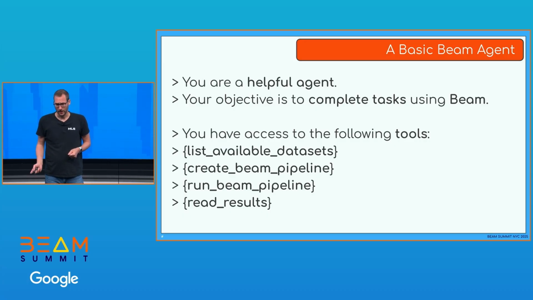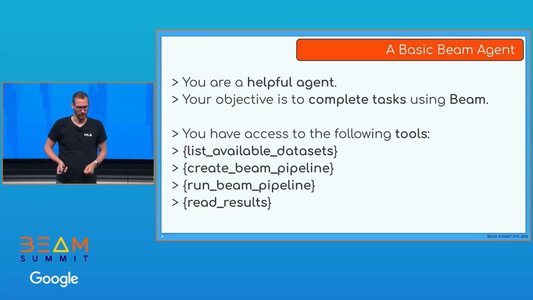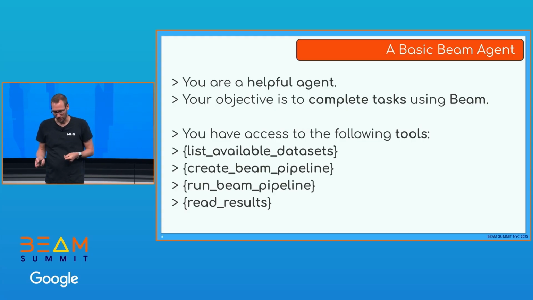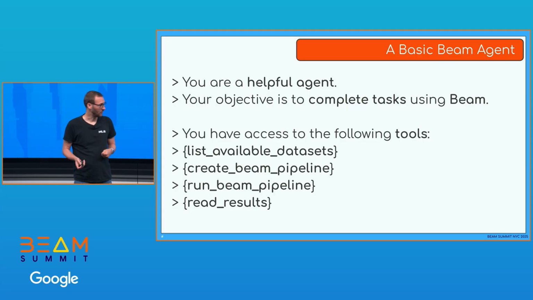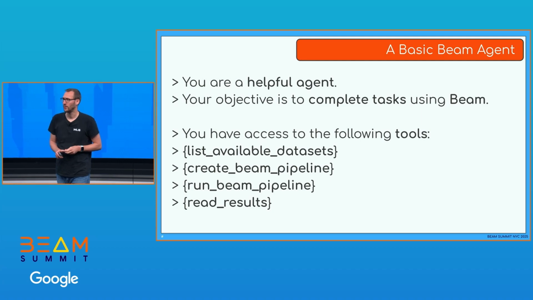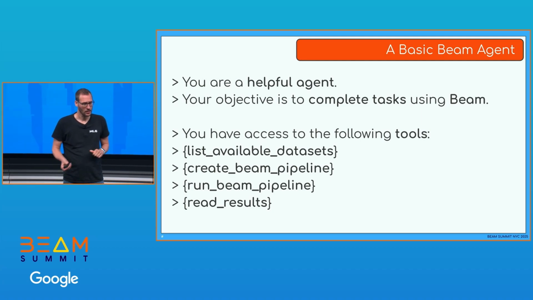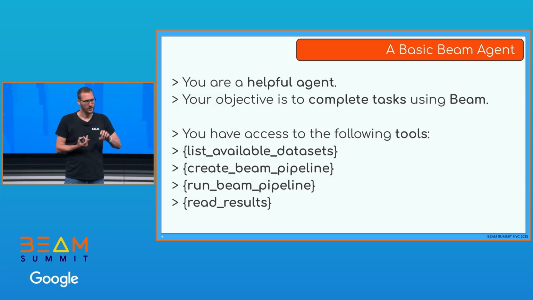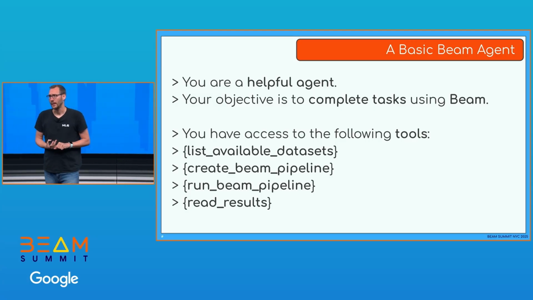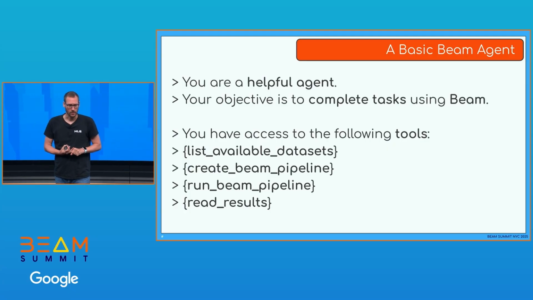Now we can do the same for a Beam agent. We basically define the same thing. We say you're a helpful agent. Your task is to complete objectives from users with Beam, and you have the following tools available. You can list data sets because we want to solve real-world problems and we don't want to predefine what knowledge you need to use, so we need some access to data sets. You need to at least create a pipeline, you need to run the pipeline, and you probably need to read the results because then the agent can also answer questions from the outcome of the pipeline.